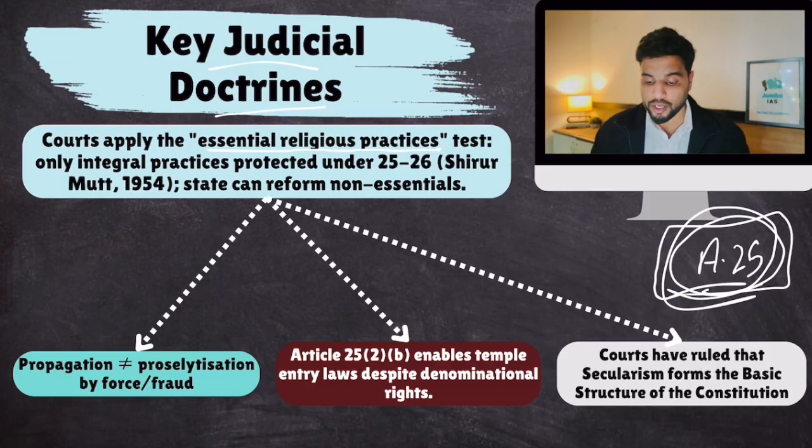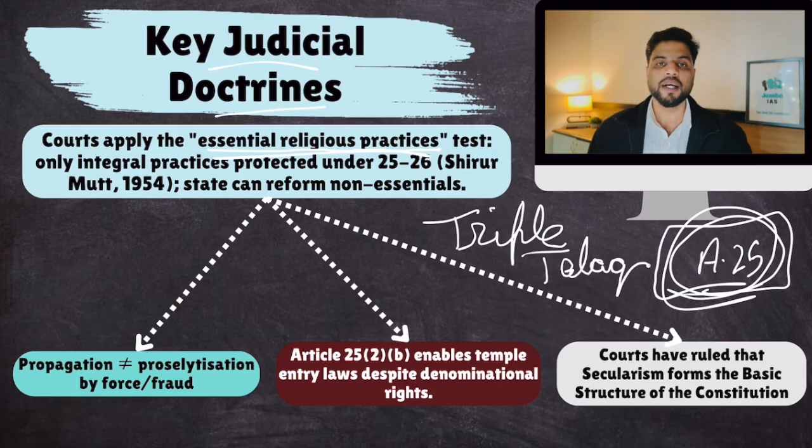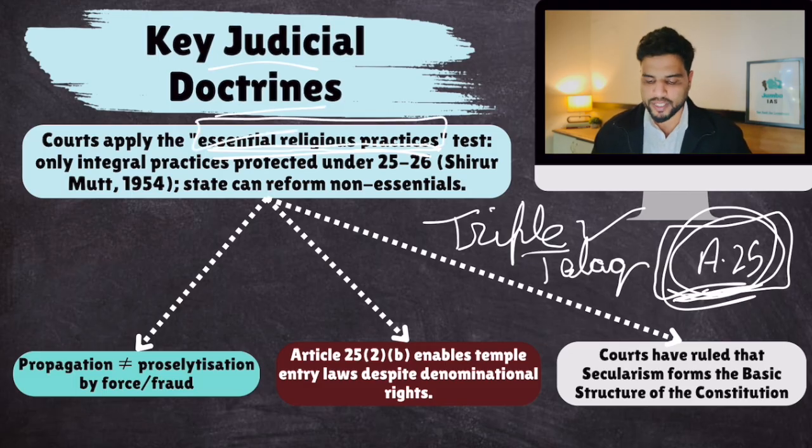Using this essential religious practice doctrine, the courts allowed banning triple talaq. Because when the government banned triple talaq, religious organizations filed a case in the Supreme Court saying that you are interfering with our Article 25. So the court said that after research, we find that triple talaq is not an essential Islamic practice. Therefore, the government can ban it. You understand with this example? So this essential religious practice test was given by the Supreme Court in the Shirur Mutt case in 1954. Clear? This is very important.